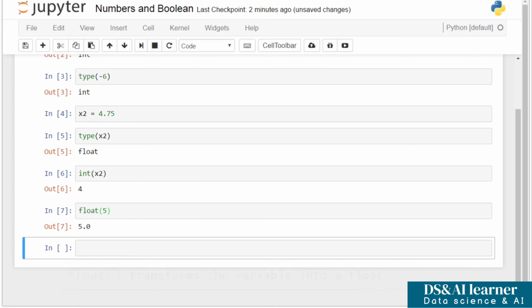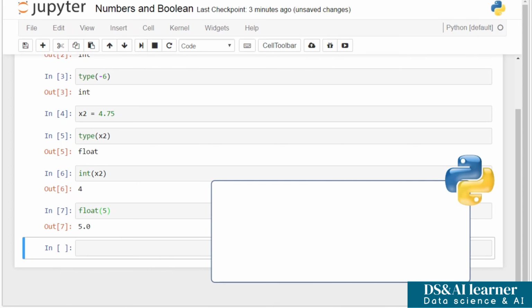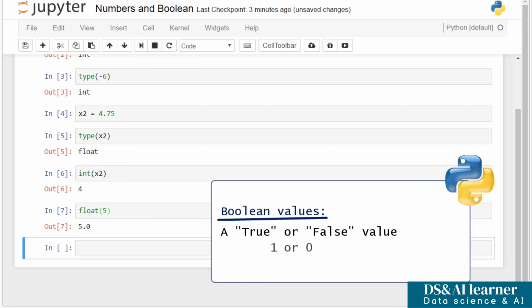Not all variables should assume numeric values. An example of such type of values is the Boolean type. In Python, this means a true or false value, corresponding to the machine's logic of understanding ones and zeros, on or off, right or wrong, true or false.